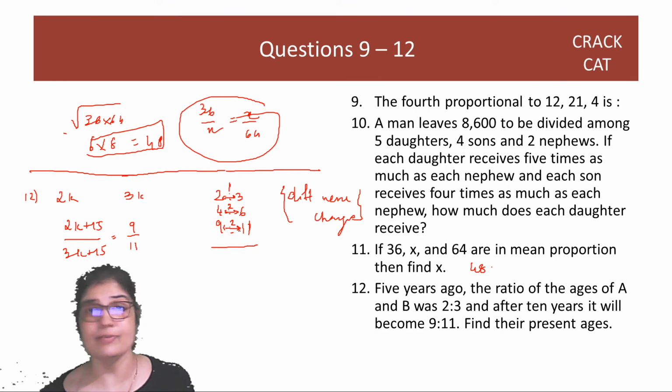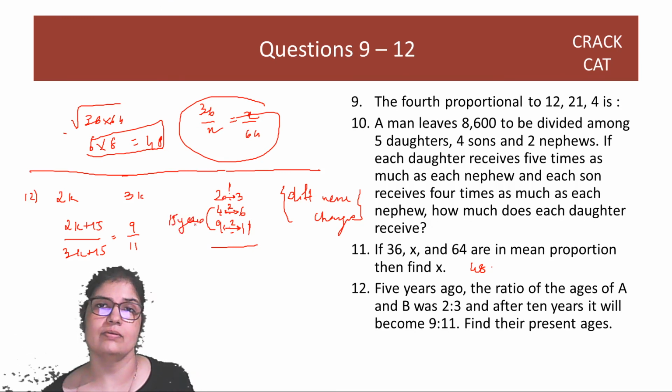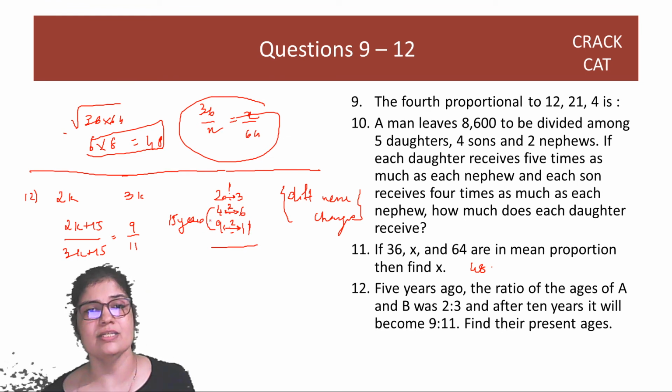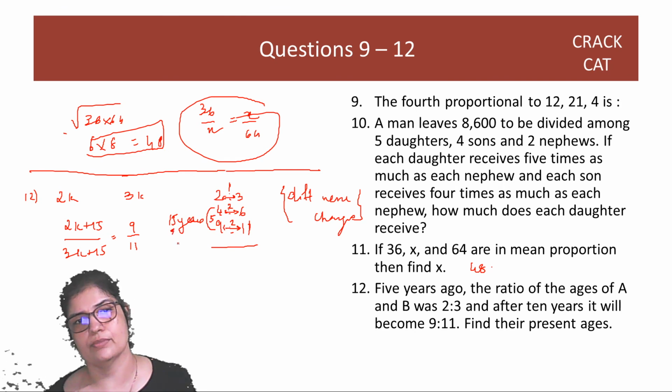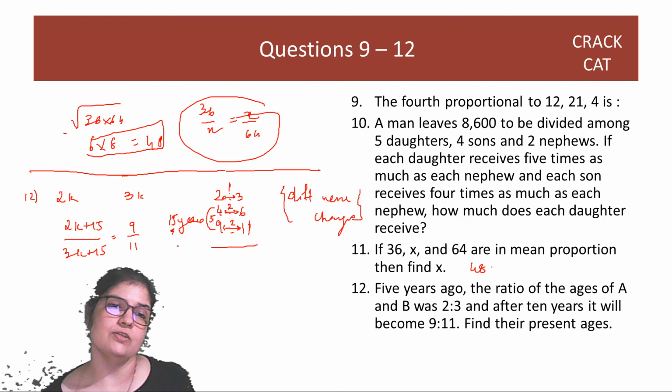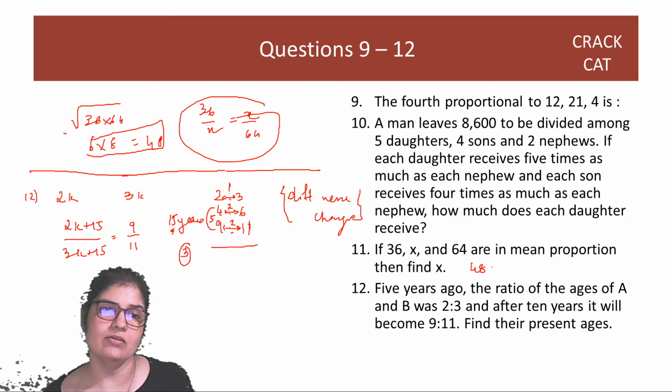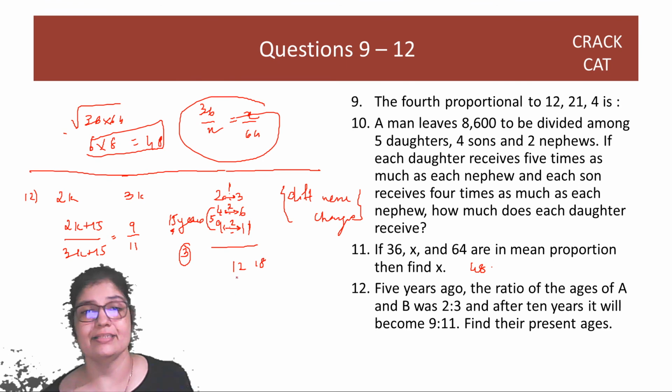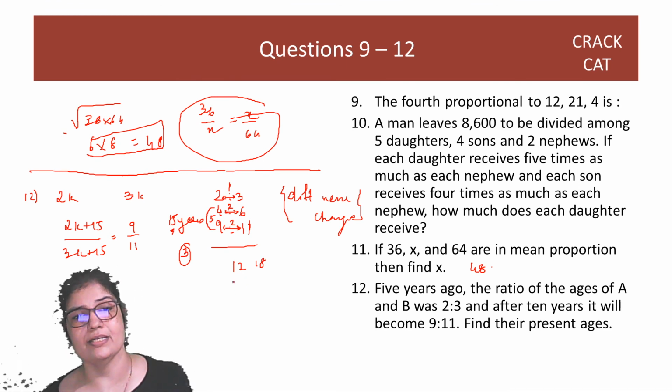So the difference has become constant, but the numbers have changed. Why has this 4 become 9? Arey baba, because 15 years have passed, no? Because 15 years have passed, 4 has become 9. So this difference of 5 corresponds to 15. Okay, so 5 corresponds to 15. The multiplier is 3. So 12 and 18, right? And this was 5 years ago. So present ages are 17 and 23.